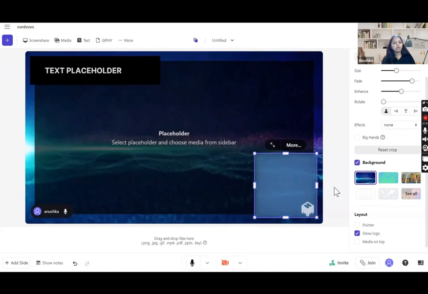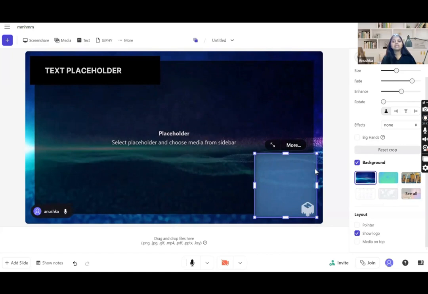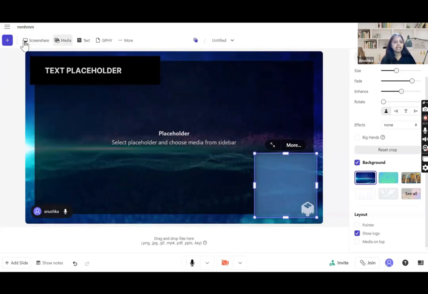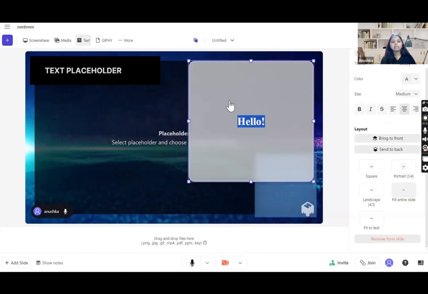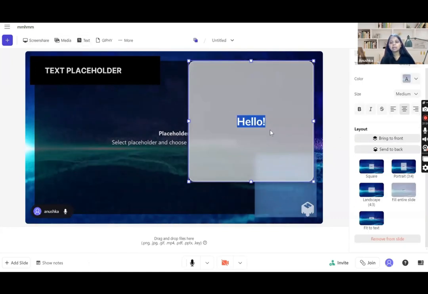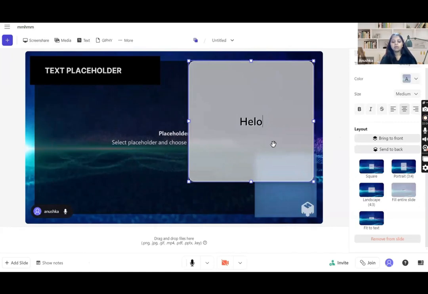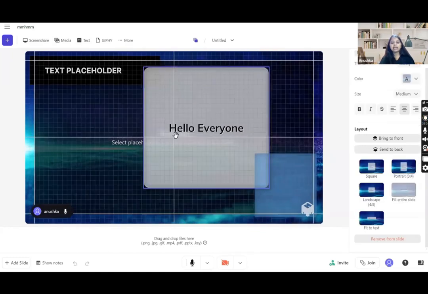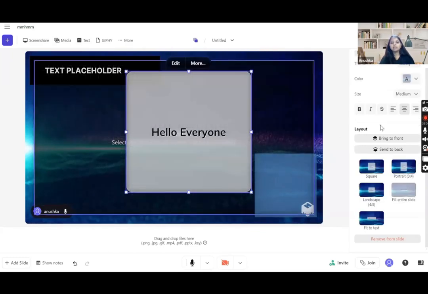So you can also record your meetings from here, or you can display yourself in a meeting from this particular app. You can screen share from here. You can select any media if you want to share, or you can type in some text here. If I write here "hello everyone," we can add it here. You can see it has been added. I'll just set it in between.